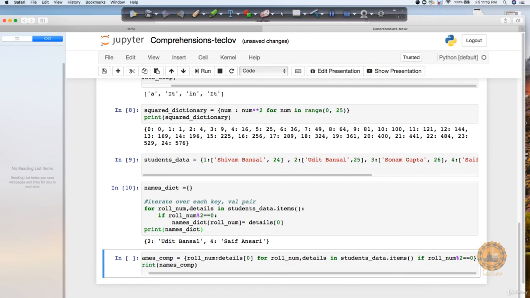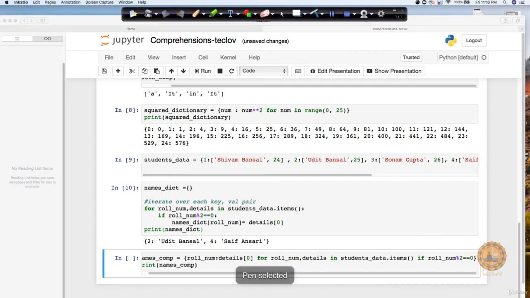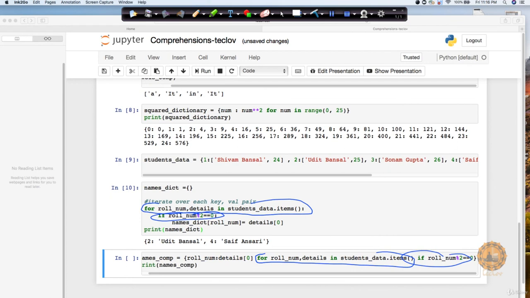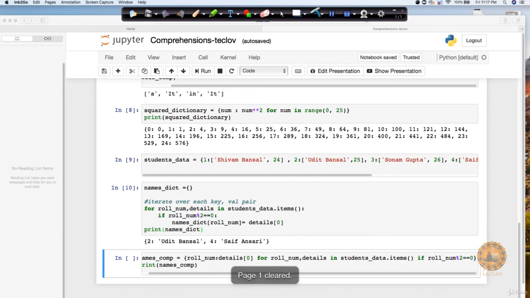And if I have to do the same with comprehension, again you can see it's the same thing. I'm just running it for roll number, details in student items. You can see for this items, and again I'm just writing this if condition, and then we are just printing out this value. So we are telling it, okay, just give me the value for roll number, because that's what we want to do, and we are just assigning these details, 0 for it, right? So that's how you can get this value. So let's execute it.